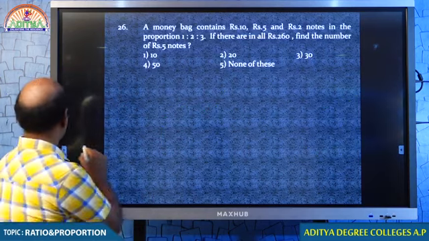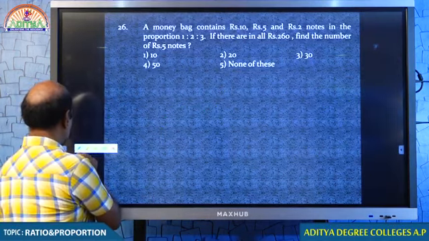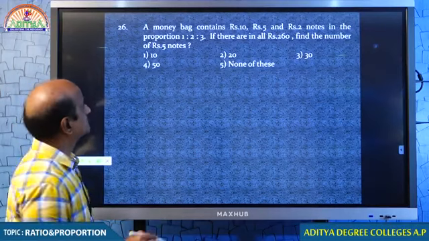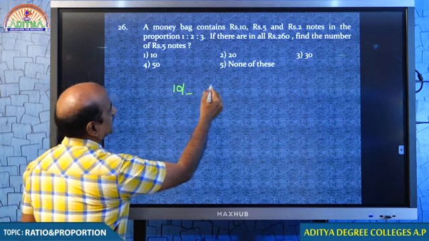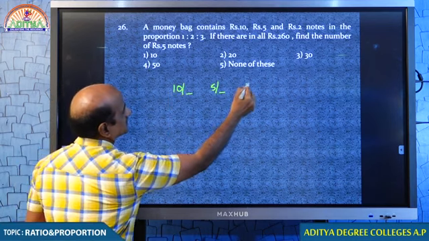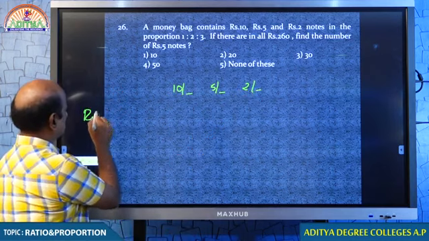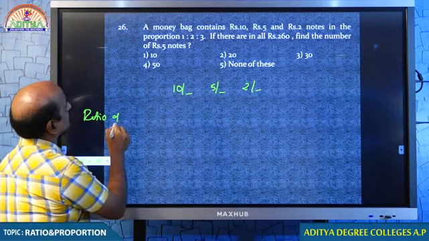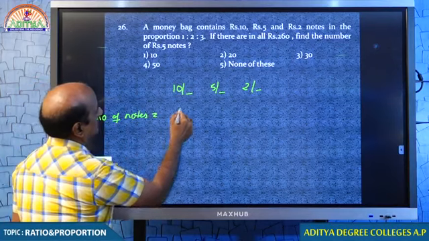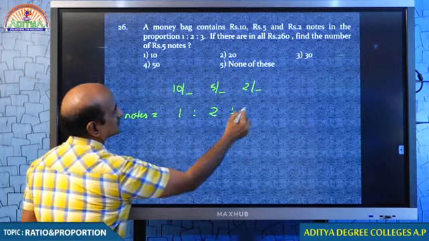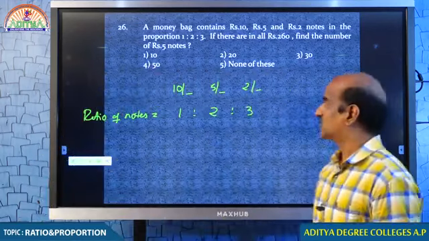Tell me, students. Question number 26. Just look at that. Let me explain this question, and after that you ask me whatever you want. We have 10 rupee notes, 5 rupee notes, as well as 2 rupee notes. Tell me, what is the ratio of notes? The ratio of notes is given as 1:2:3. That is the ratio of the notes.